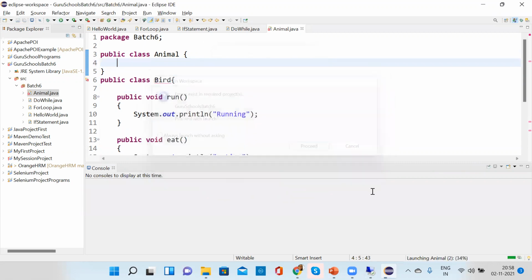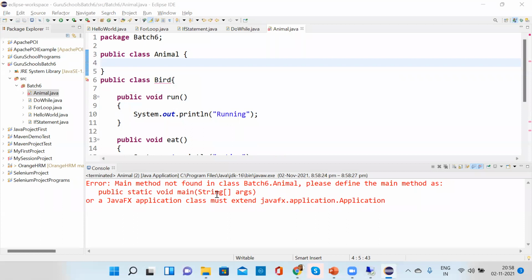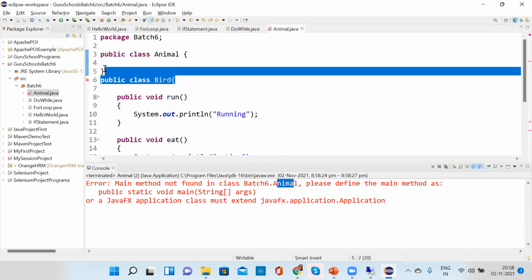So what error they will do, that main method should always be in the animal class. Right? So that is the problem. Otherwise, you won't be able to find out what the problem you are facing is.